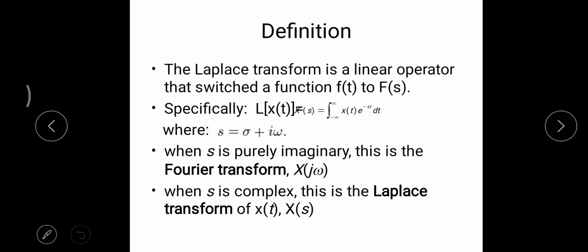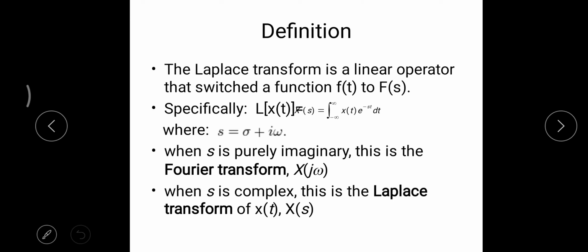As per the definition, the Laplace transform of x of t is equal to x of s, which is the integral from minus infinity to plus infinity of x of t into e to the power of minus s t dt, where s represents the Laplace notation, which is sigma plus j omega, where sigma is the real part and omega is the imaginary part.